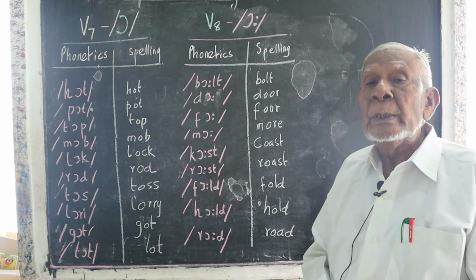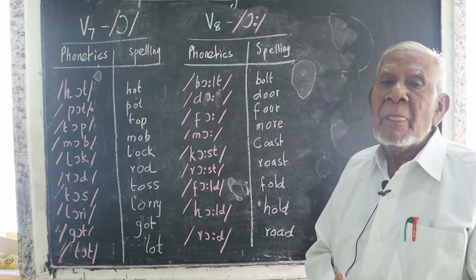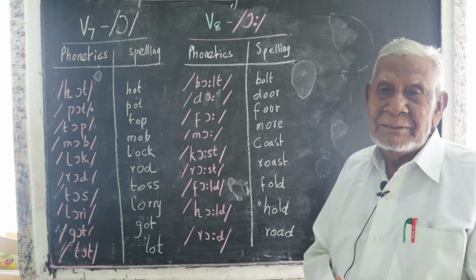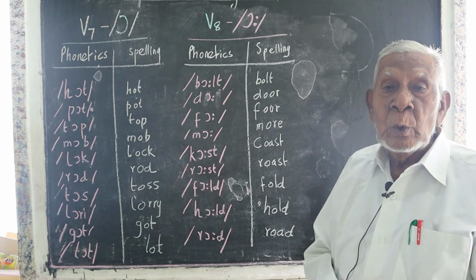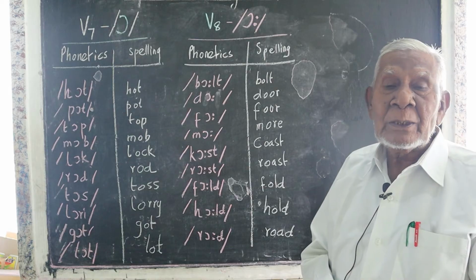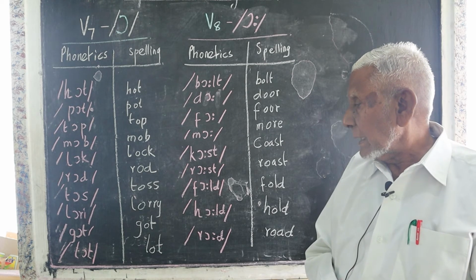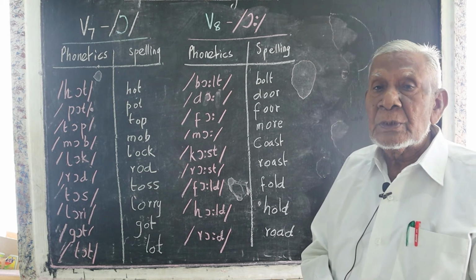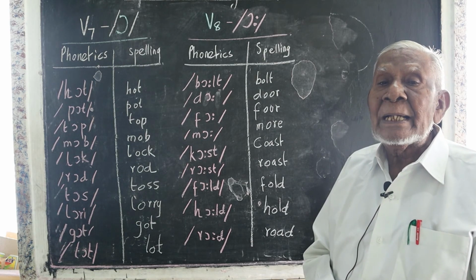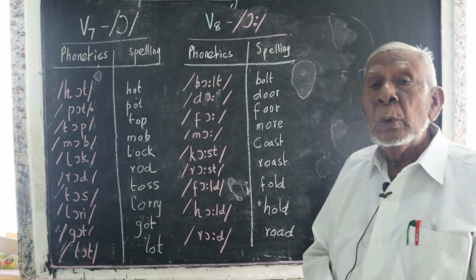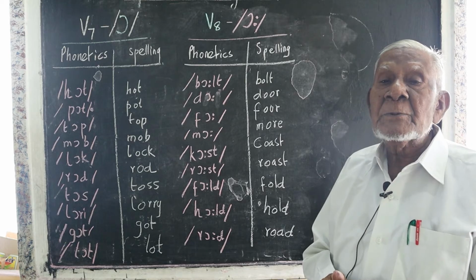Then lorry. Please note here, some people call it lari and some other people pronounce it differently. Both are wrong. It must be lorry. Then got, G-O-T, got. I got a prize. Then lot. A lot of people learn spoken English.